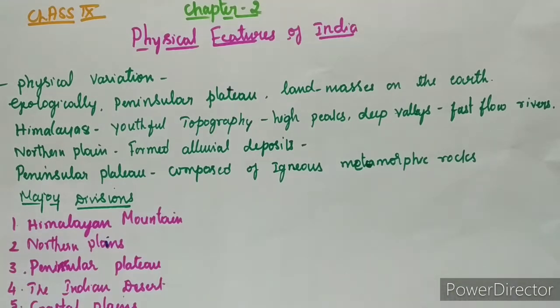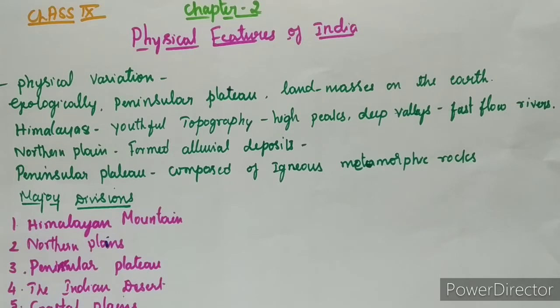Is it clear? The land of India displays great physical variation. Geologically, the peninsular plateau constitutes one of the ancient land masses on the Earth's surface. It was supposed to be one of the most stable land blocks. The Himalayas and the northern plains are the most recent landforms. From the viewpoint of geology, Himalayan mountains form an unstable zone.